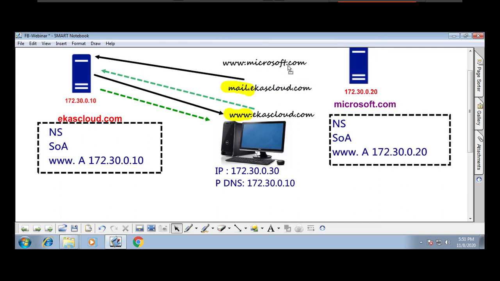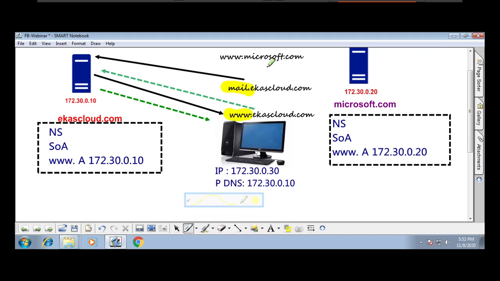Do you have any Microsoft.com in this DNS server? No. So when we don't have the Microsoft.com DNS zone, it will ask the DNS server, who is Microsoft?